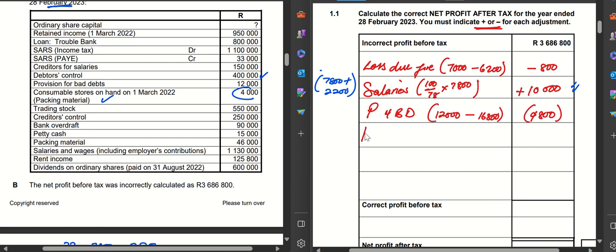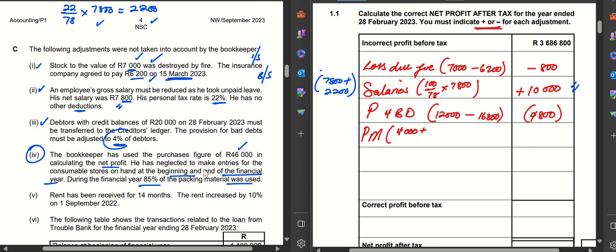So if we come to our packing materials, the amount that we were supposed to have recorded should have been the 4,000 at the beginning plus the purchases that we did in this year, that is 46,000. Then we get 50,000.